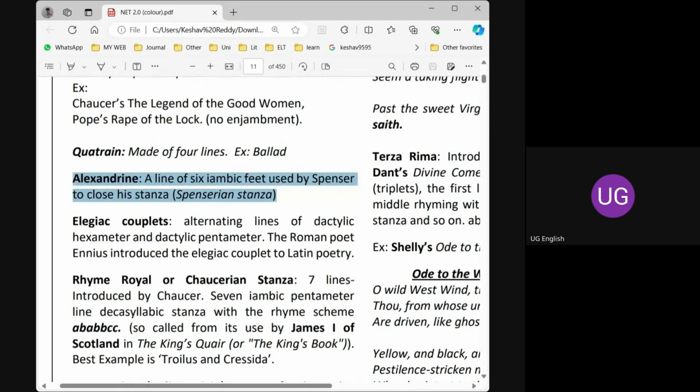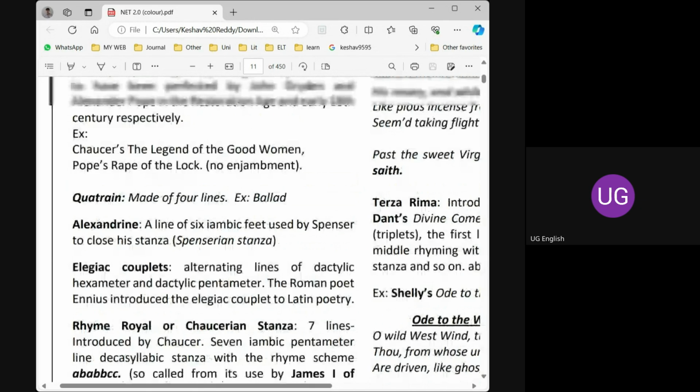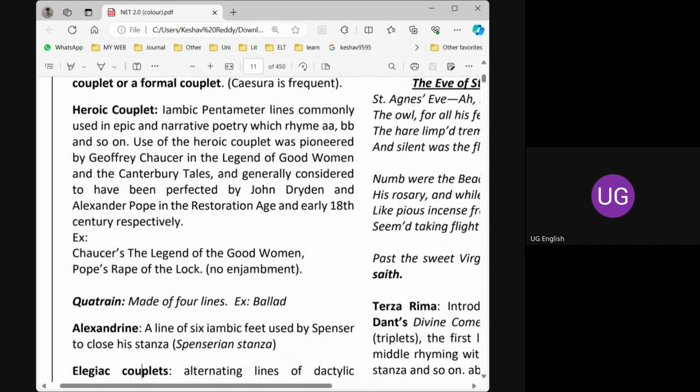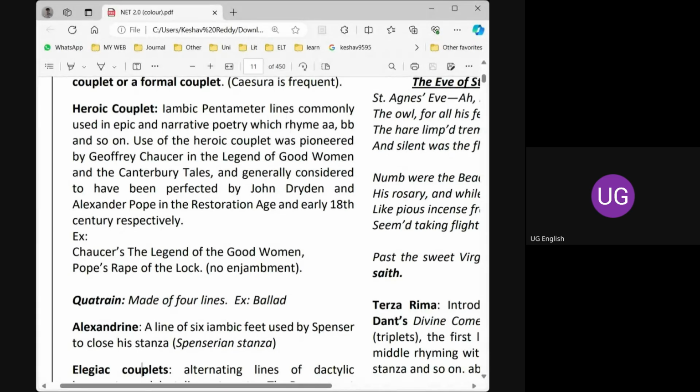Alexandrine, a very important term. This was one of the previous set questions, but it was asked in elegiac couplets. So yesterday we discussed elegiac meter. I will come back to that. In Alexandrine, we have 6 iambic feet. That means 6 into 2, 12 syllables. And this Alexandrine is used by Spenser in his Spenserian stanza. We'll discuss the Spenserian stanza later.